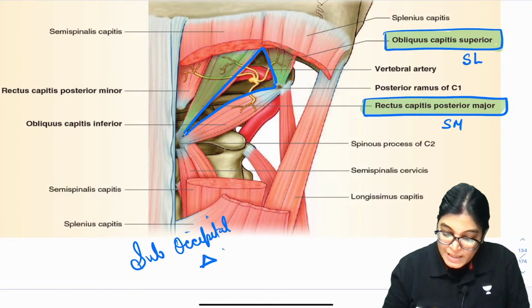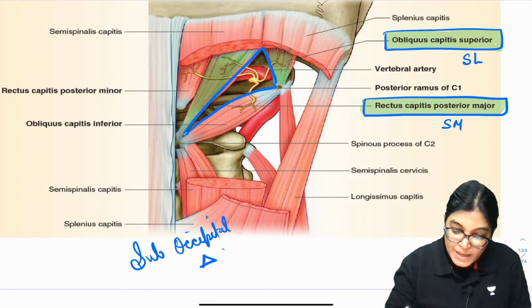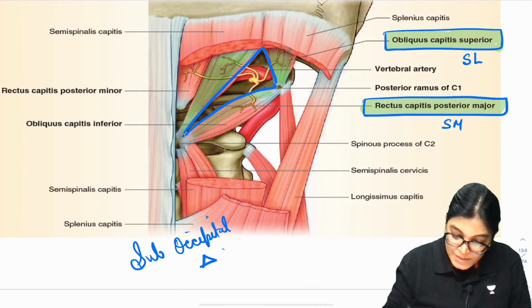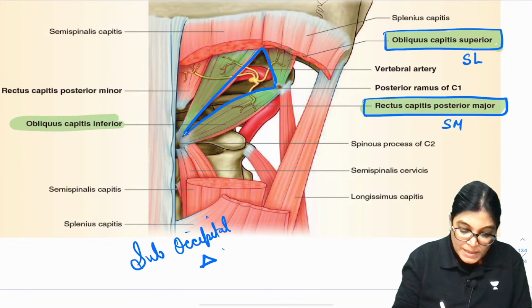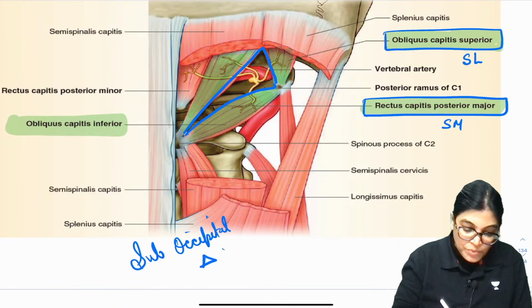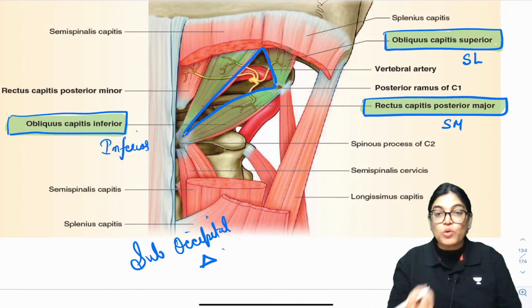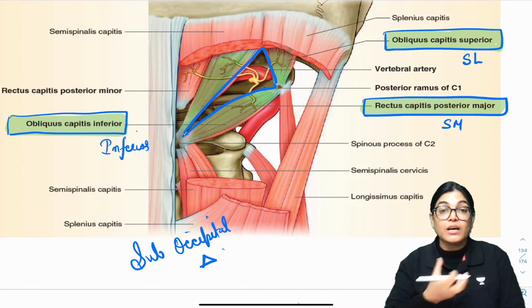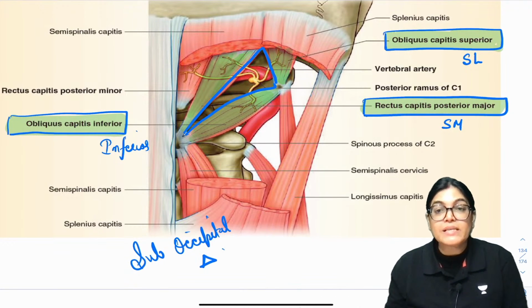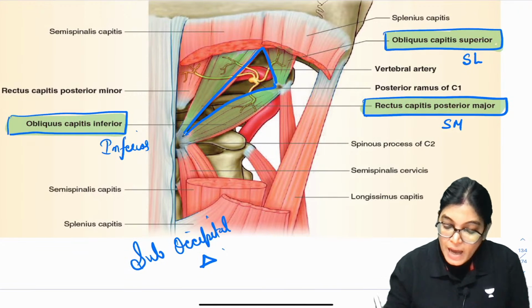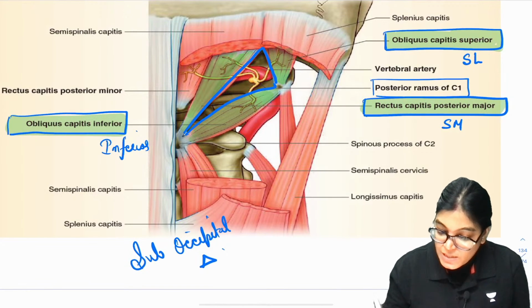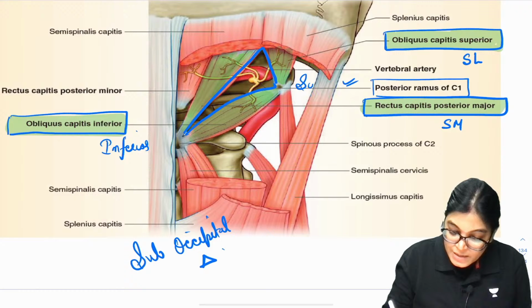Now, which muscle is residing inferiorly? The muscle which is forming the inferior border, as you can see in the diagram, is the obliquus capitis inferior muscle. The nerve which is sprouting out from this triangular space is the posterior ramus of C1, and the posterior ramus of C1 means the suboccipital nerve. So this is the suboccipital nerve.